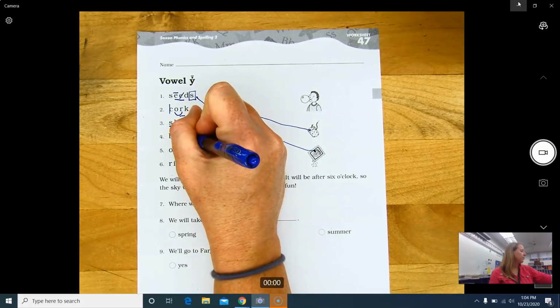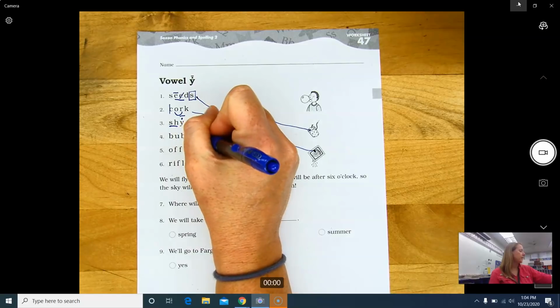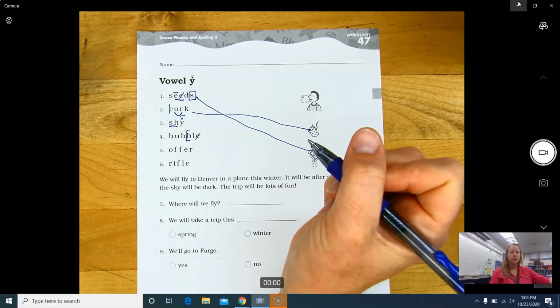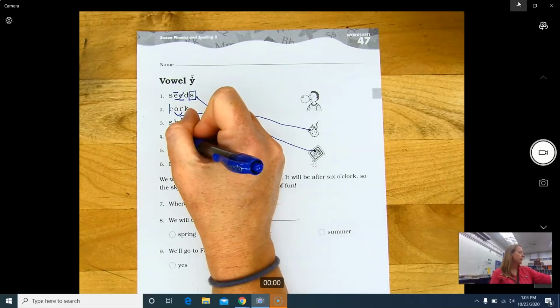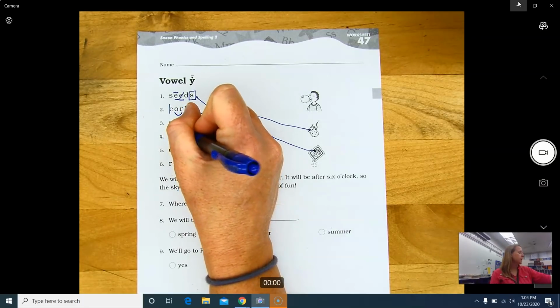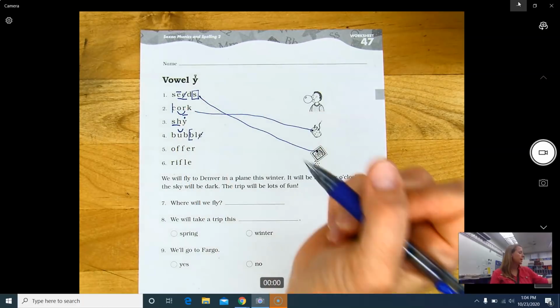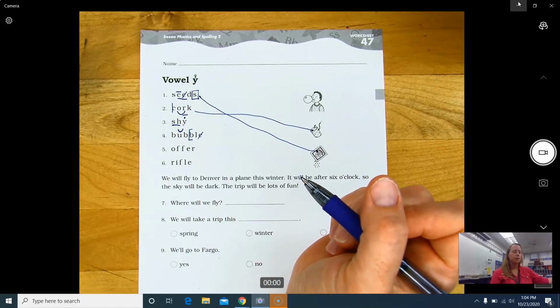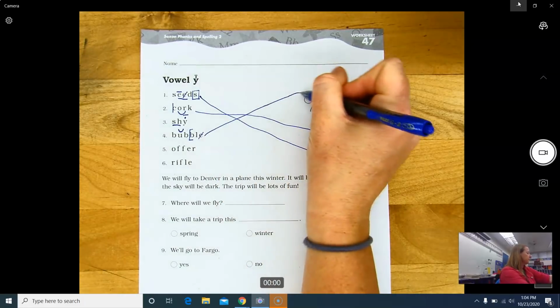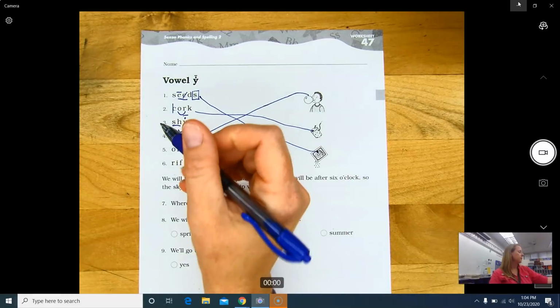Oh, we have our final stable syllable, B-L-E, cross out the E. When we have a vowel followed by a consonant, we code it with a breve. Now we can say this word as bubble. There's a bubble.